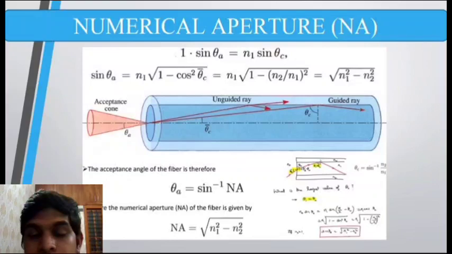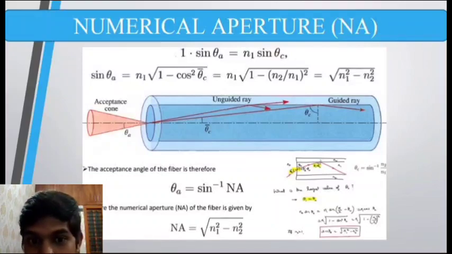Also, from the core-cladding interface, we know that when the angle of incidence is equal to the critical angle, n1 sine theta c equals n2 sine 90, where 90 is the angle of refraction. So n1 sine theta c equals n2. From this equation we get that n1 sine theta c equals n2. From the other equation we get that 1 into sine theta equals n1 cos theta c.